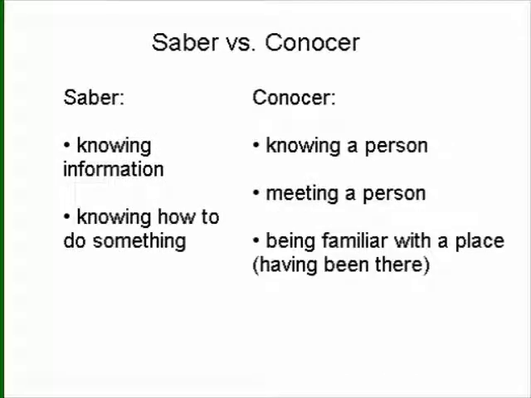So in summary, we have saber, which is used to talk about knowing information or knowing how to do something, and conocer, which is used to talk about knowing a person, meeting a person for the first time, and being familiar with a place, or in other words, having been to a particular place.